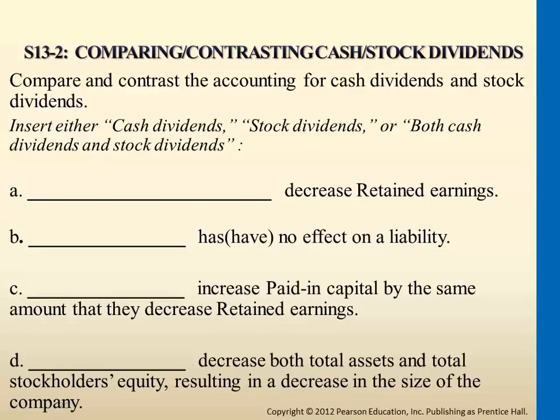So for cash dividends, definitely we would debit retained earnings, credit dividends payable, and later debit dividends payable, credit cash. What about stock dividends? What do we debit? Also retained earnings. So in this case, it will be both. Stock dividends, cash dividends, both decrease retained earnings at the end.